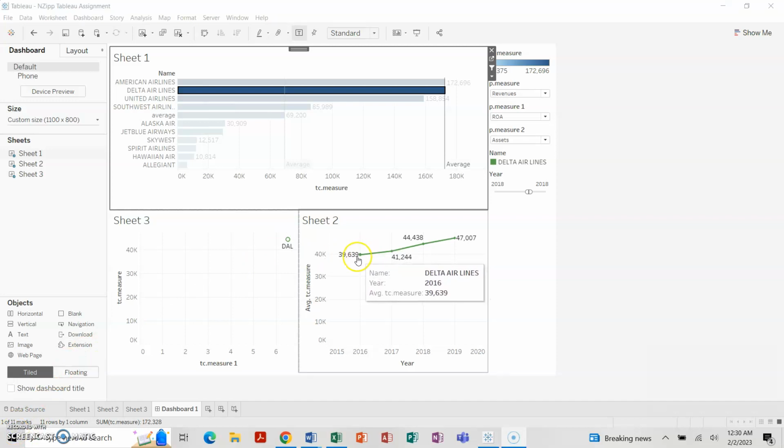And the line graph for Delta Airlines shows a rising trend in its favor from 39,639 in 2016 to 47,007 in 2019.